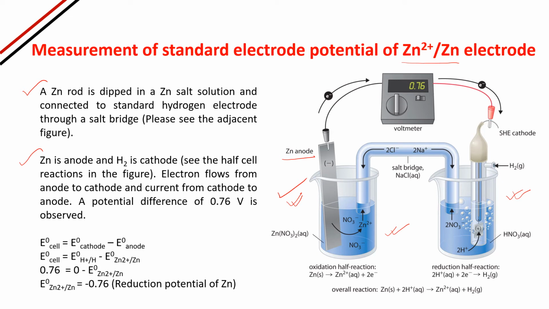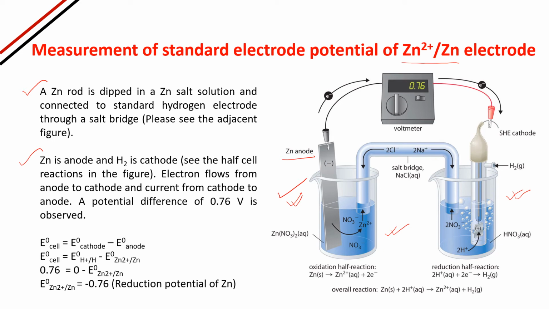In the following slides, I will be showing you the values of reduction potential of different metals. In that you can find that the reduction potential of hydrogen is 0. We are taking the reduction potential of hydrogen as 0 by convention. I told you already in the last slide. And the reduction potential of zinc comes as a minus value. So we will take zinc as the oxidation cell where oxidation is taking place, and hydrogen as the reduction one where reduction will take place.